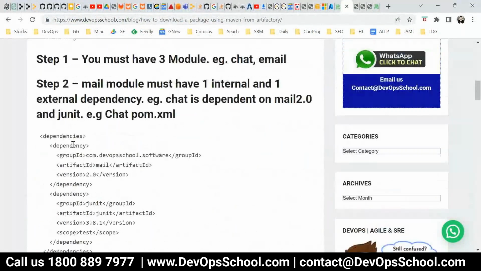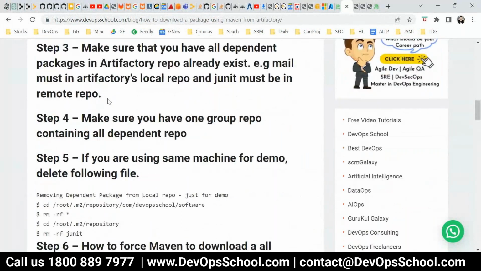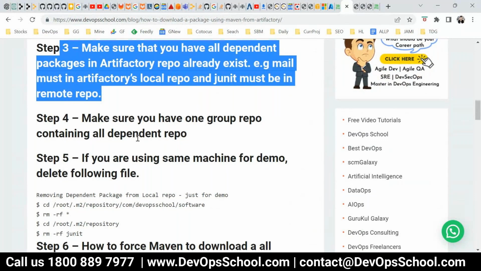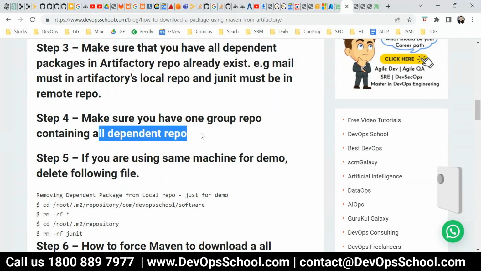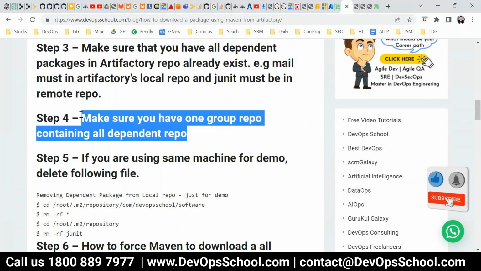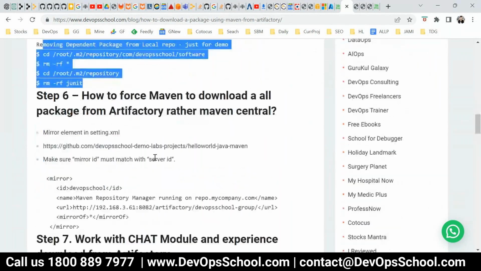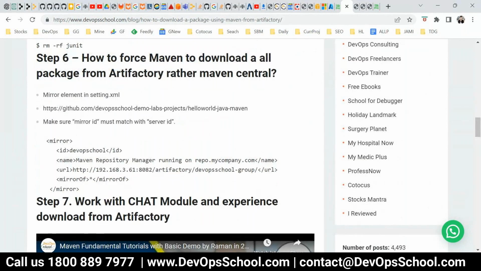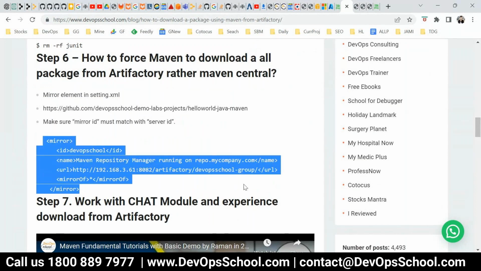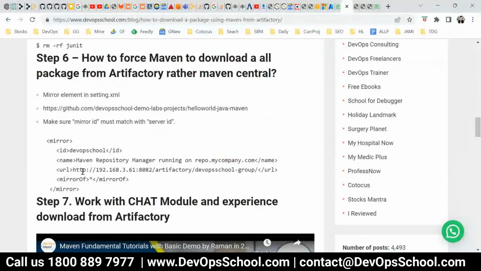Anyway, I'm showing the demo, but you will also find this in the documentation. First you have a dependency set. After that you have to delete, which is what I did. After that you have to make sure that you have one group repo containing all dependent repos. So the group repo, do you have it? Yes, I have it. And after that you have to remove this, which I did. And finally you have to change this mirror component. The moment you change the mirror component, Maven is no longer going to the central repo but to the Artifactory, and this is the Artifactory address for the group repo.